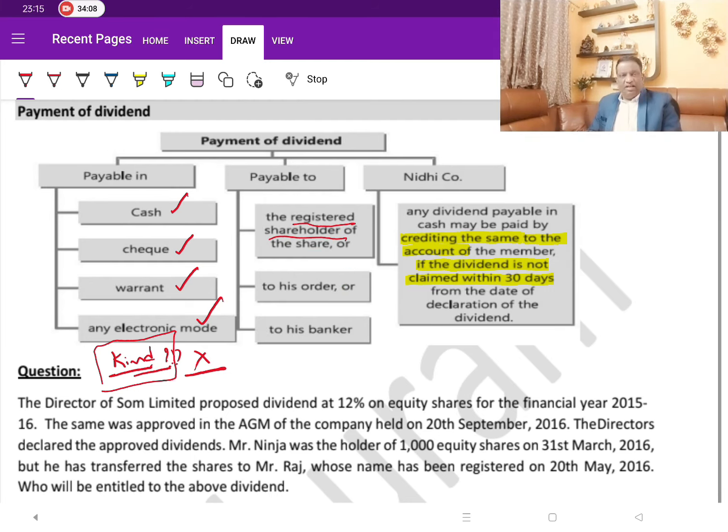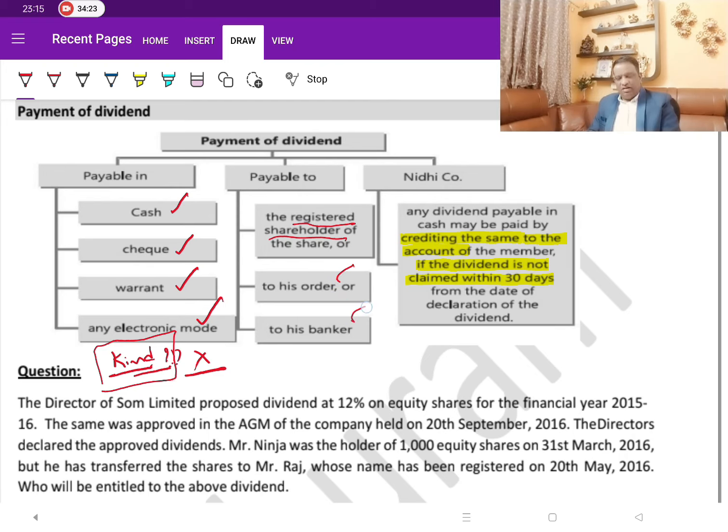That is, as on the day when they are declaring the dividend, whoever is the registered shareholder is the one who would become entitled to it. Either we pay to him or to any of his persons who are to his order or to his banker.